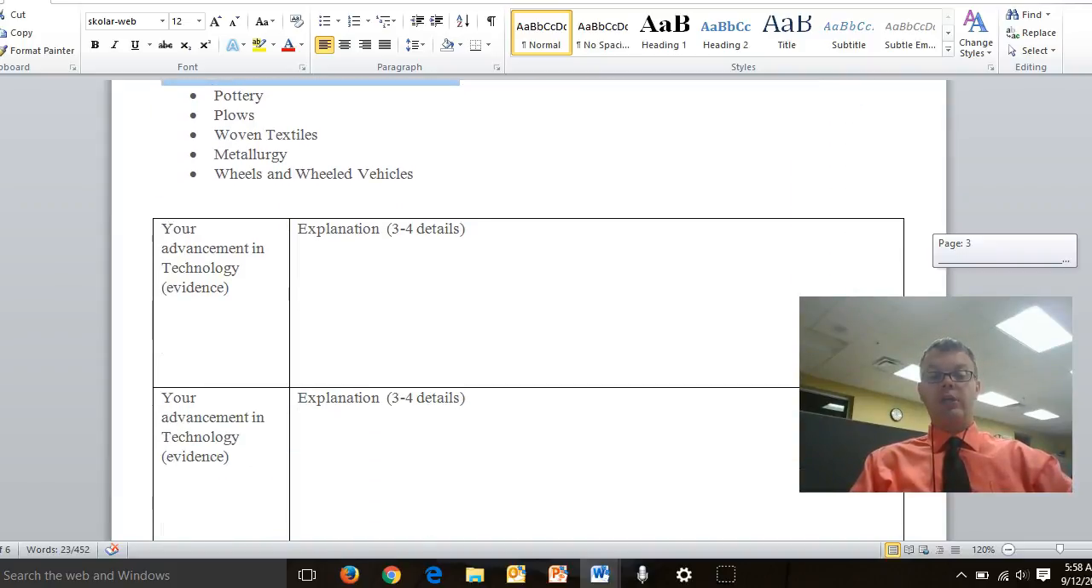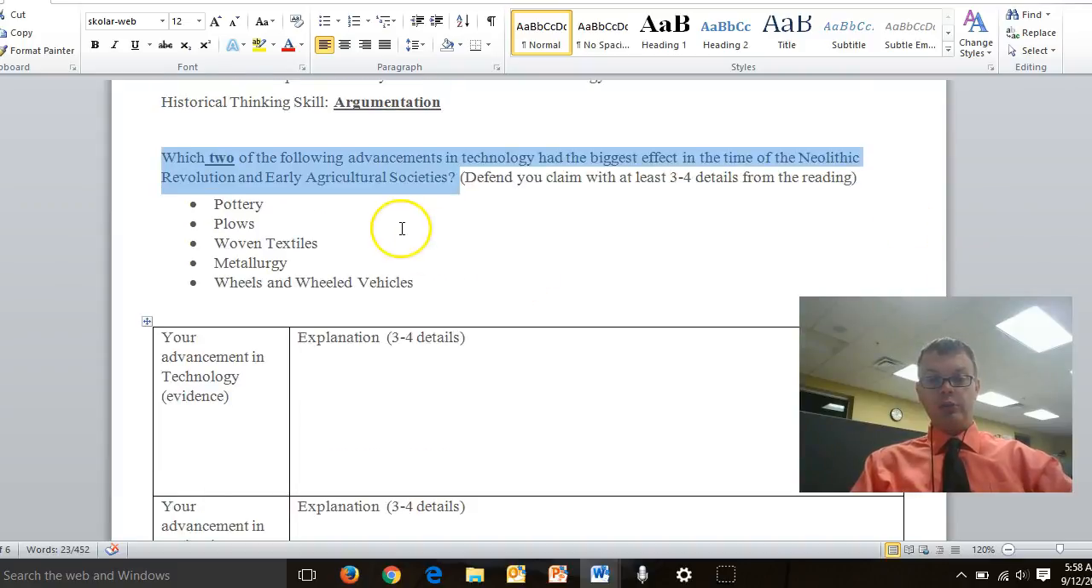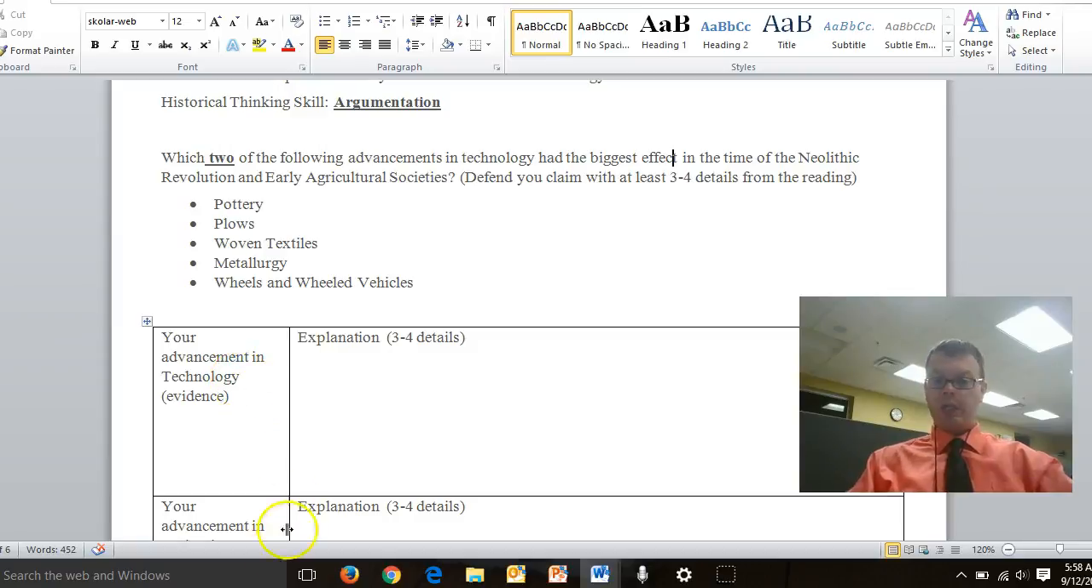So you're either going to begin your sentence by saying your two advancements, possibly plows and metallurgy, had a huge, let's look here, we're looking for, effect, yeah, so plows and metallurgy had a huge effect in the time of the Neolithic Revolution and early agricultural societies. Or we put something like, there were many tools that had an effect in the Neolithic Revolution and early agricultural societies. A couple of these, or two of these, were plows and metallurgy.